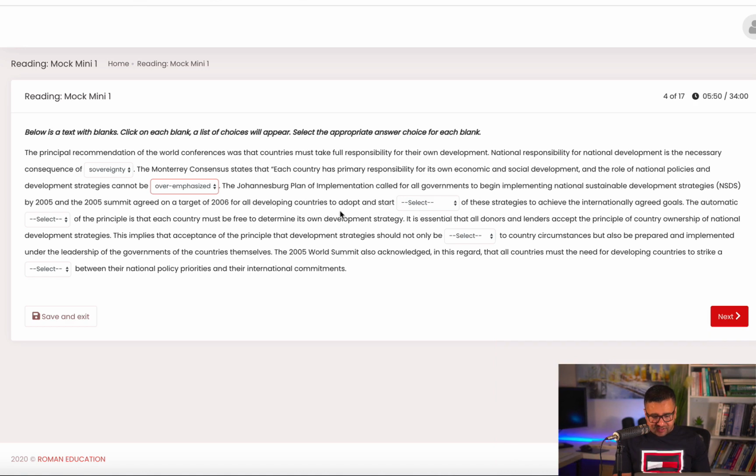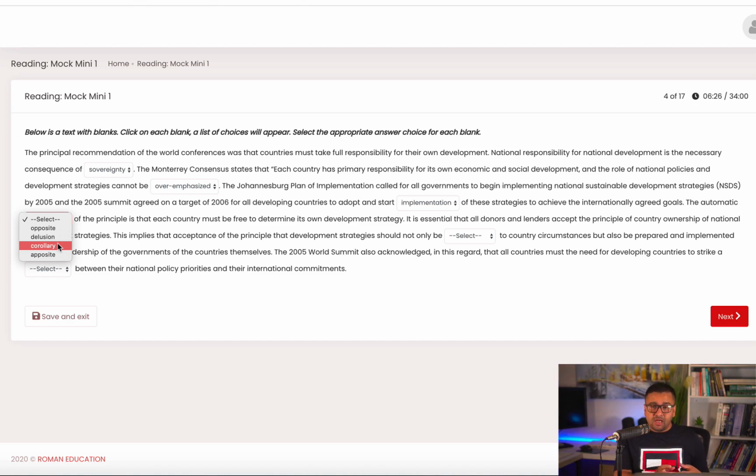And then the next one is, to adopt and start of these strategies, and it is implementation, because as you can see here, we are talking about applying these strategies. So implementation would be the right answer here. And the automatic of the principle is that would be corollary. Now corollary is something which is logically derived based on a fact you know. So as an example, if you say that in a right angle triangle, one of the angles is 90 degrees, then the corollary is the other two angles should be 45 degrees each. And that's what we call corollary.